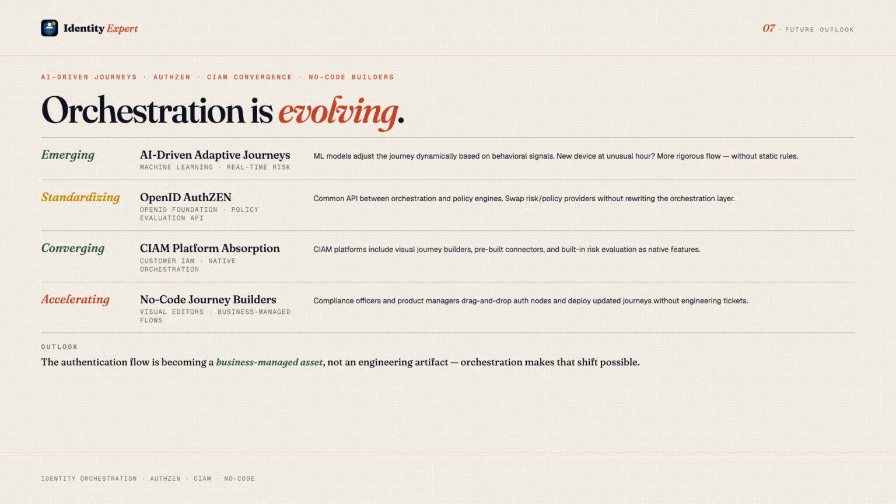Third, convergence with CIAM platforms. Customer identity and access management platforms are absorbing orchestration as a native feature. Instead of deploying a separate orchestration engine, the CIAM platform includes visual journey builders, pre-built connectors to IdPs and MFA providers, and built-in risk evaluation. Fourth, no-code journey builders are becoming standard. Compliance officers and product managers can drag and drop authentication nodes, configure branching rules, and deploy updated journeys without writing code or filing engineering tickets. The authentication flow becomes a business-managed asset, not an engineering-managed artifact.